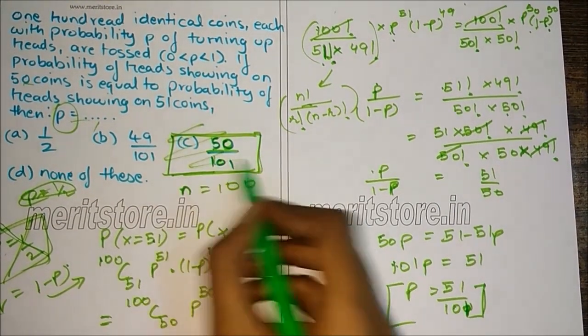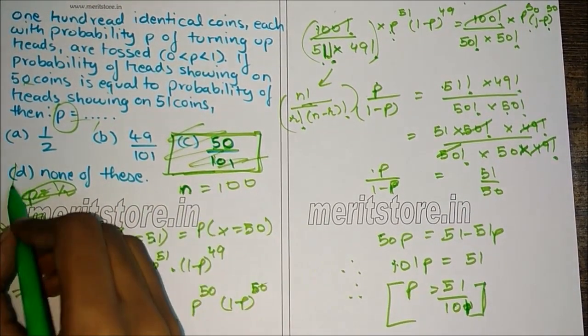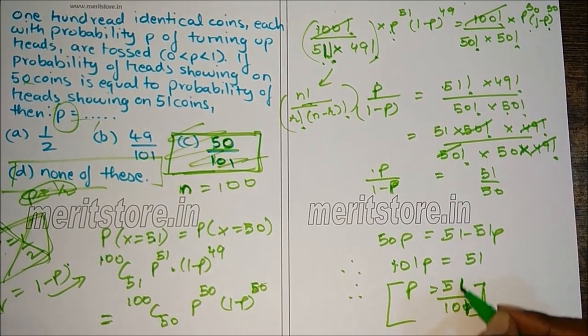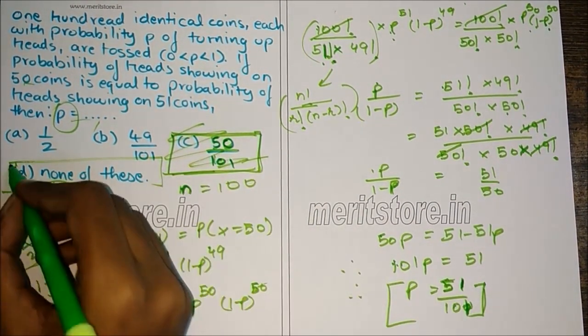That's a correction, slide oversight. Answer was none of these, since our numerator was 51. So answer is none of these.